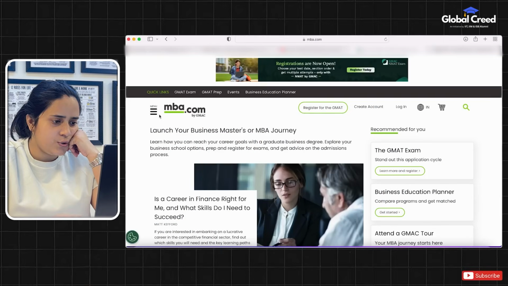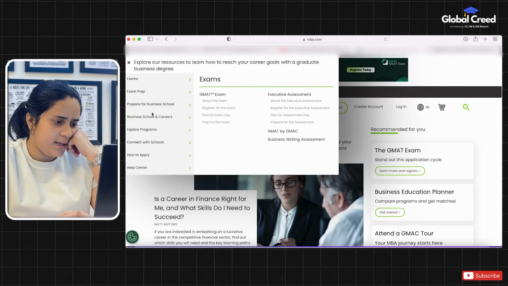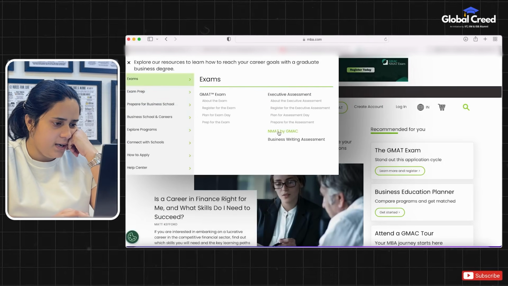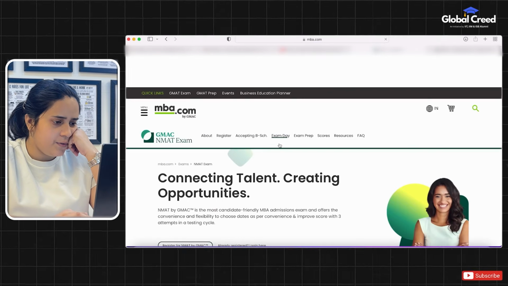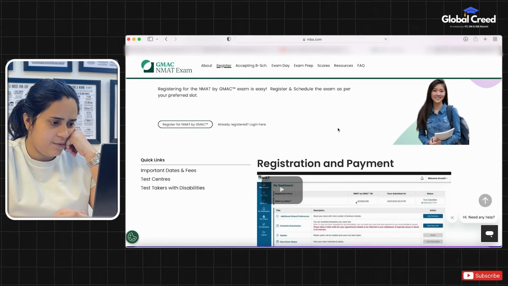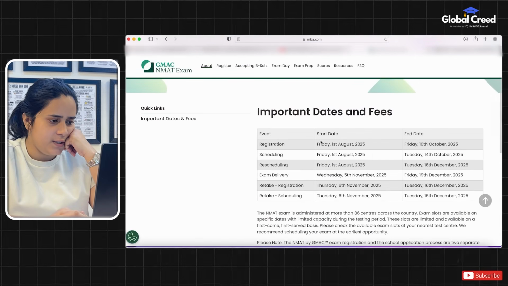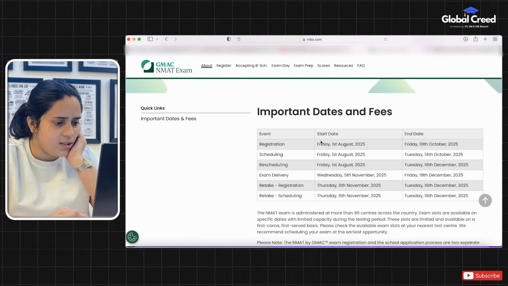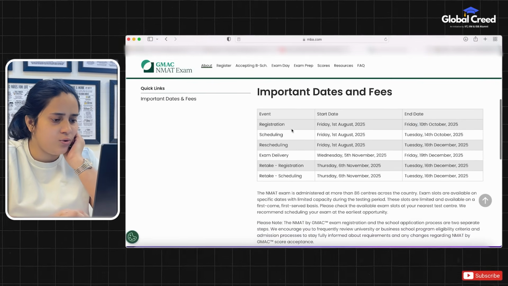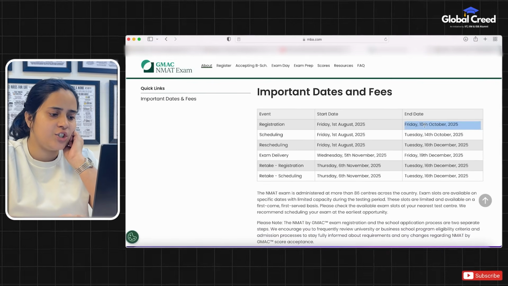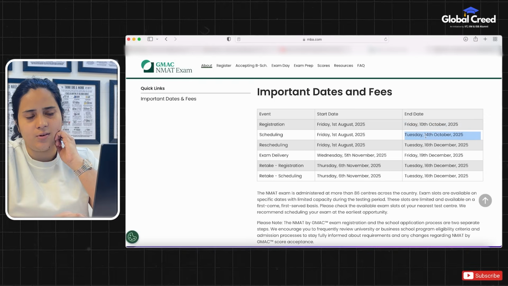So let's start the step-by-step guidelines to fill the application form for NMAT. Let me get started with the application process. First, we have to go to mba.com. In the menu, under exam, just select NMAT by GMAC. Then click on register to see the important dates and fees. Your registration date has opened on August 1st. The deadline to register is October 10th, 2025. The scheduling deadline is 14th October.